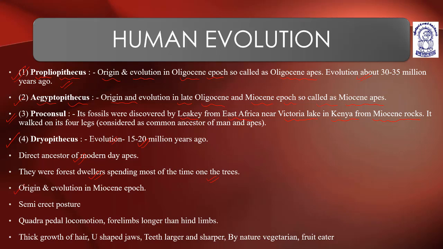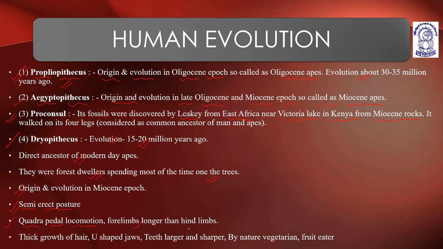Now, next, origin and evolution in the Miocene epoch. Dryopithecus, their origin and evolution took place in the Miocene epoch. They come with a semi-erect posture. They show quadrupedal locomotion.